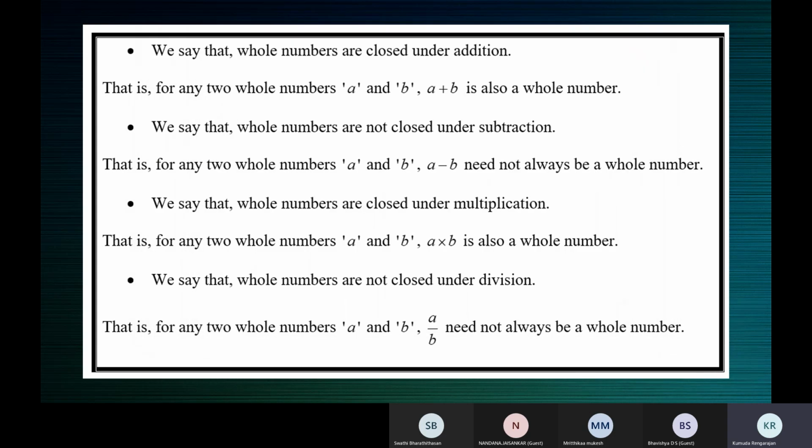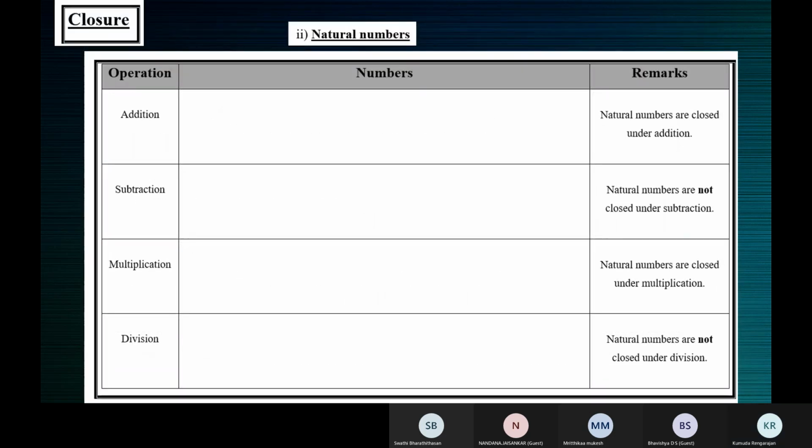Okay, we have to continue. So now on natural numbers, children, same idea. Closure property means, when you take two natural numbers and add, subtract, multiply or divide, the answer also should be a natural number. It should not be a whole number, it should be a natural number.